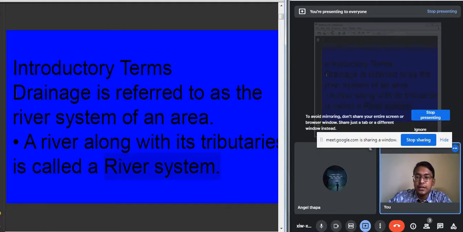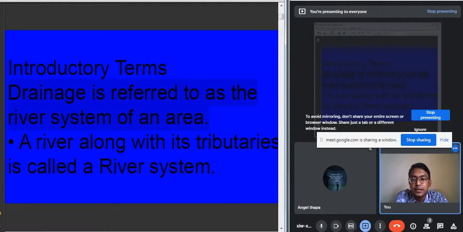The term drainage is referred to as the river system of an area. Drainage basically refers to the river system of a particular area, and a river along with its tributaries is called a river system. So what is drainage? Drainage is actually the river system of a particular area. And what is river system? River system means the main river along with its tributaries; it forms the river system.